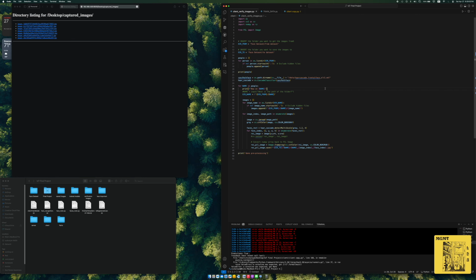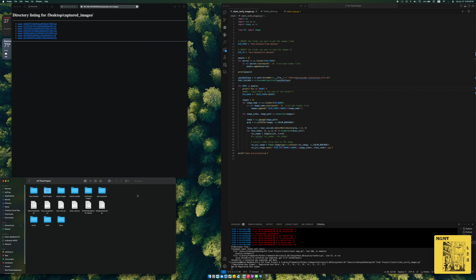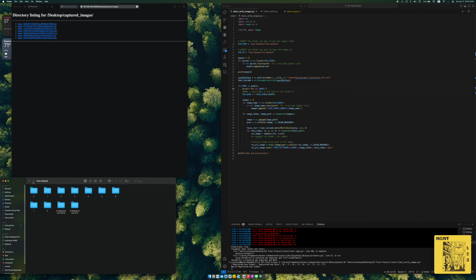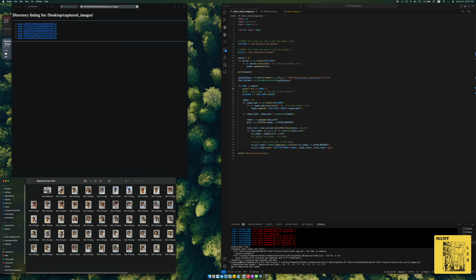This is my project. I am going to hit this button. What it's going to do is inside of this face dataset, I have a bunch of images. This is of Jamal. This one is of me.